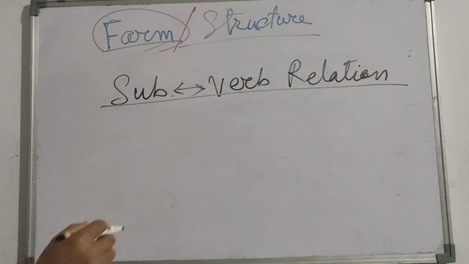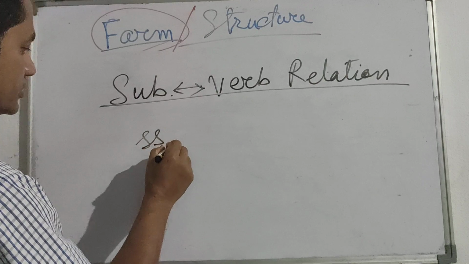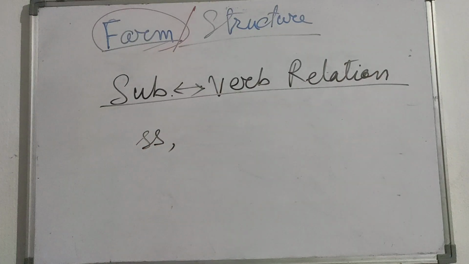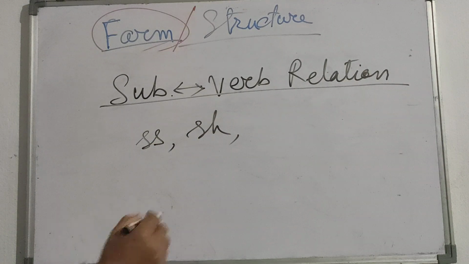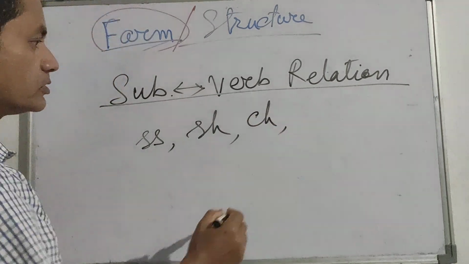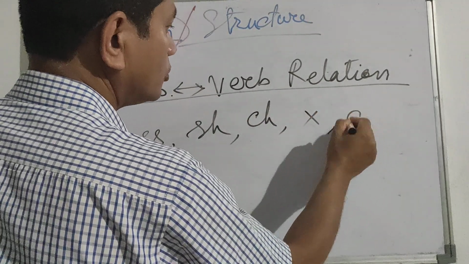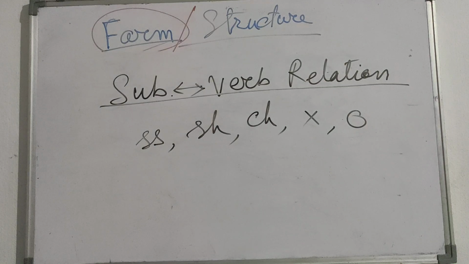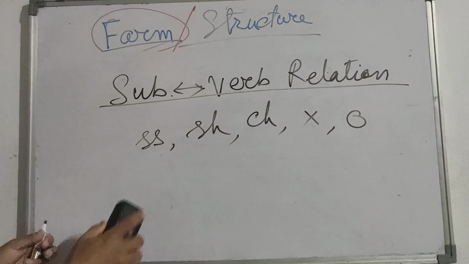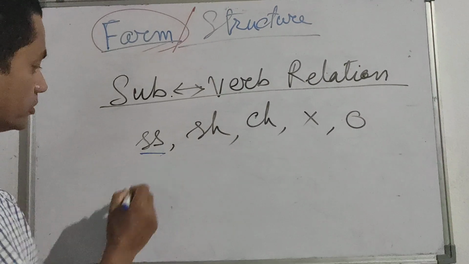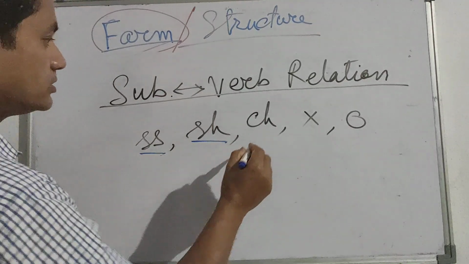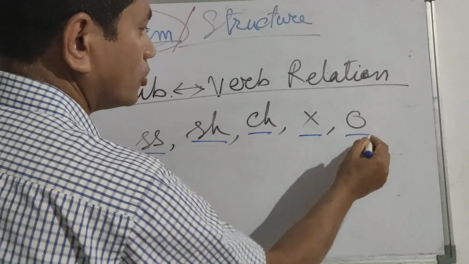Please write down some verbs ending with these sounds: double s, sh, ch, x, o. How many? We have got 5.